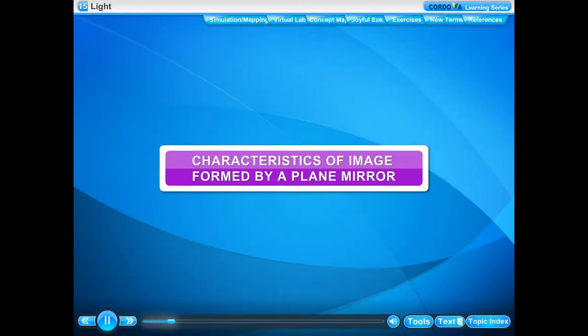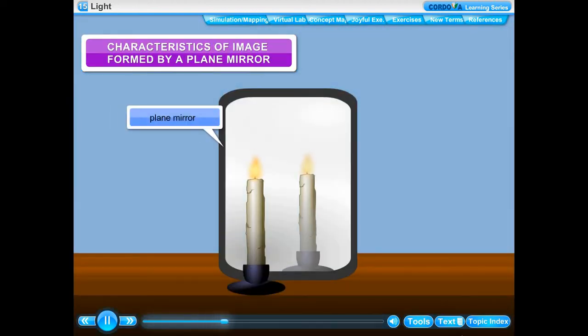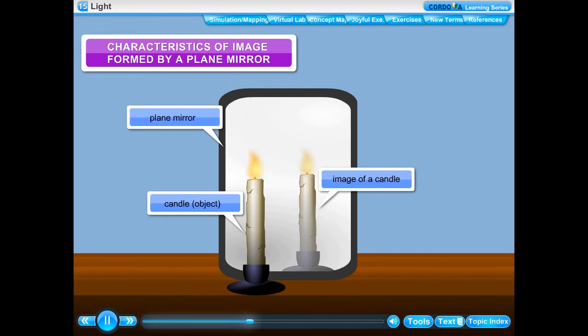Characteristics of image formed by a plane mirror. The image formed in a plane mirror is of the same size and shape as the object, virtual and erect, laterally inverted with respect to the object, at the same distance from the mirror as the object.